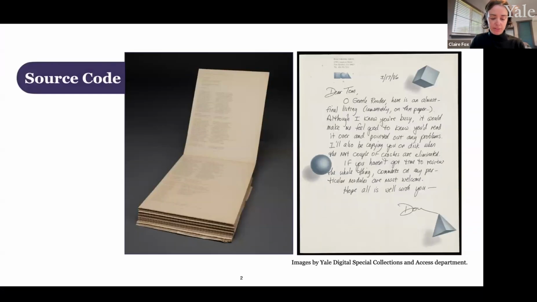Next slide. So on this slide, there are two images. On the left is a stack of source code that's printed on printer paper that was sent to Disch for review. This printed source code is where the code on the previous slide comes from. And the image on the right is a letter that accompanied that source code sent from Disch's publisher, Electronic Arts. The source code itself is from a near final draft of Amnesia's source code, and it was written by a software development company called Cognetics Corporation.